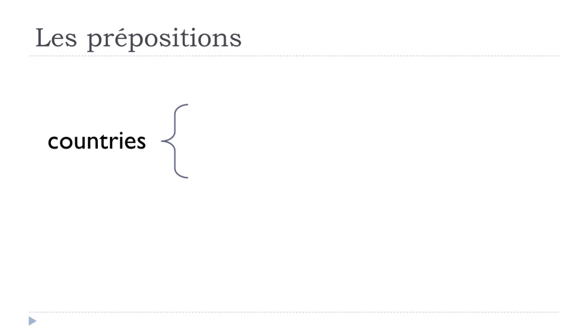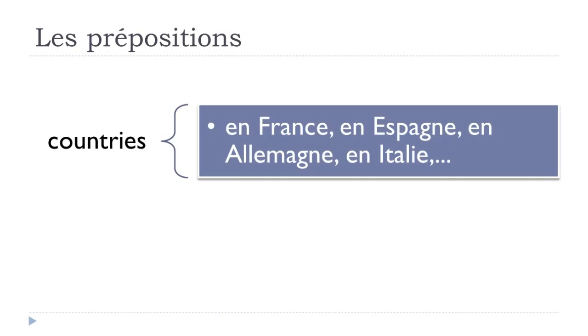Let's see now the countries. In many cases, as we saw in the previous lesson, we've got the difference for the countries between the masculine, the feminine, and the plural countries. In many cases, when the country ends with this vowel, the letter e here, it will mean that it is feminine.